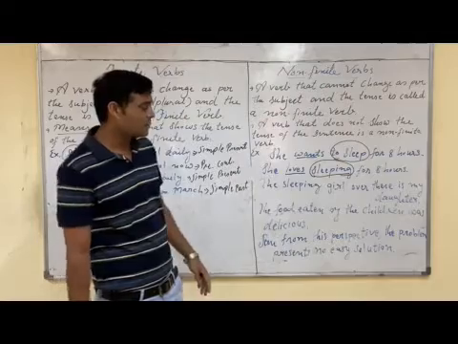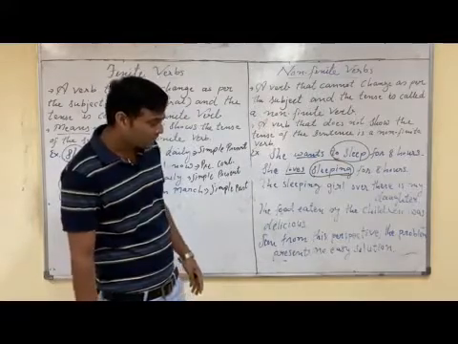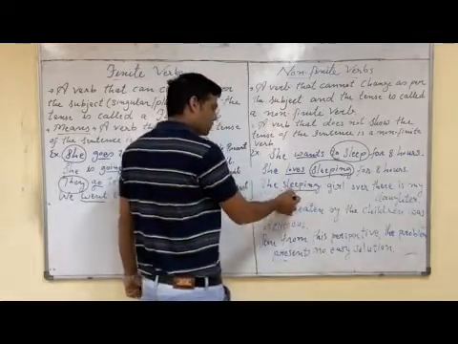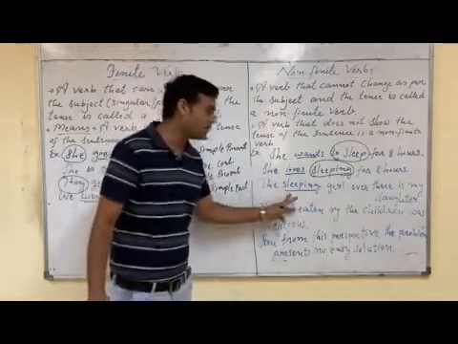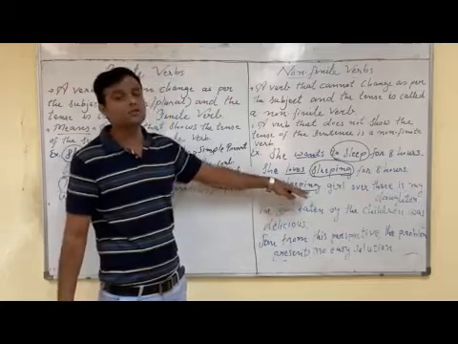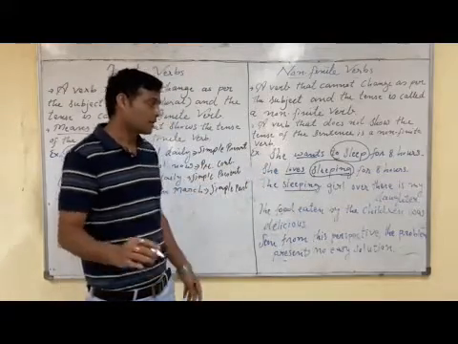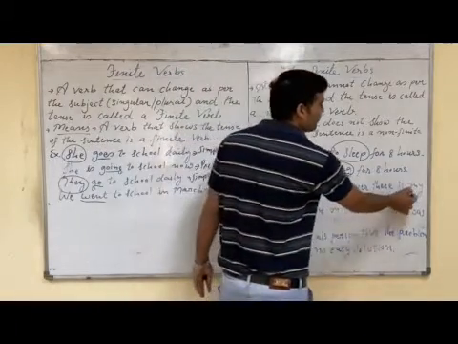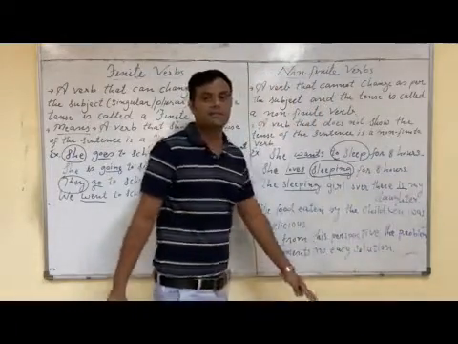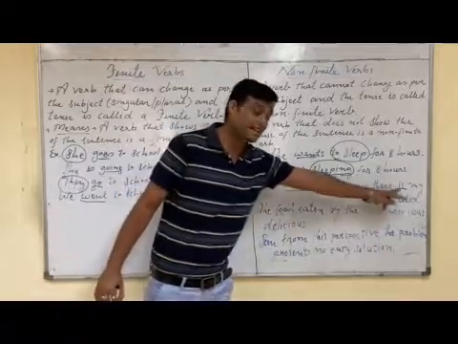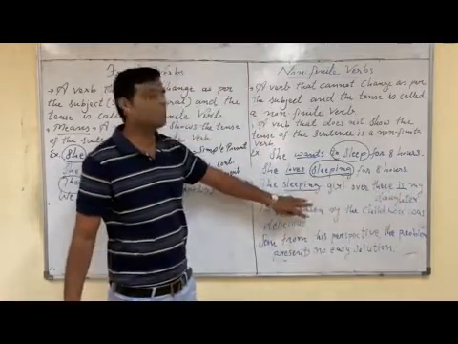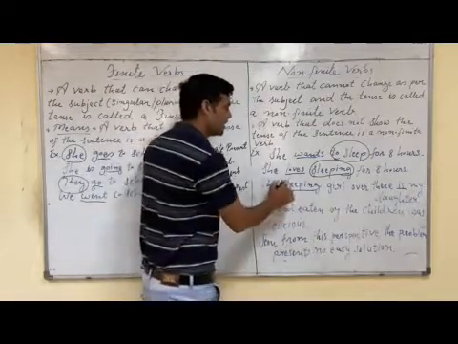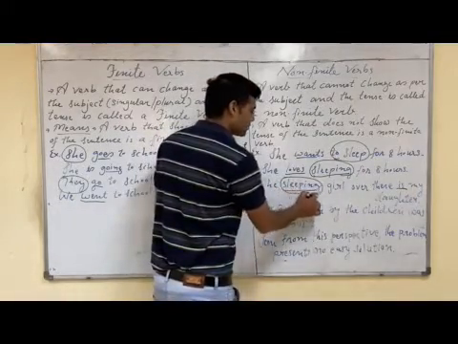Third sentence: the sleeping girl over there is my daughter. Now here, sleeping, once again, does not show the tense of the sentence, but the tense of the sentence is shown by the verb is, that is simple present tense. So is is our finite verb, and sleeping does not show the tense of the sentence. That is why sleeping is a non-finite verb.